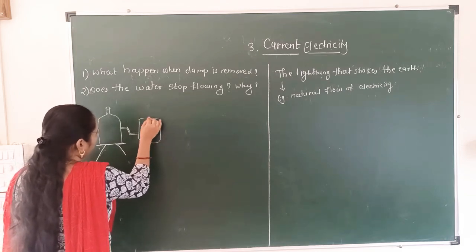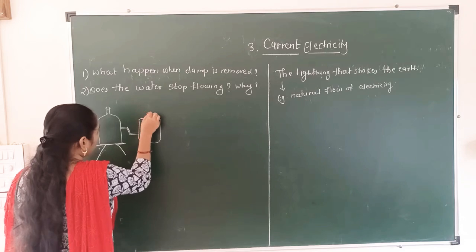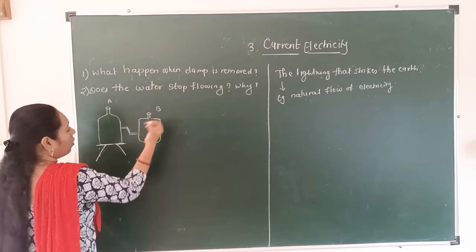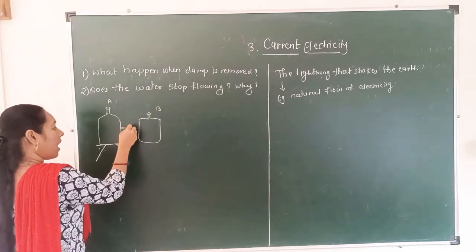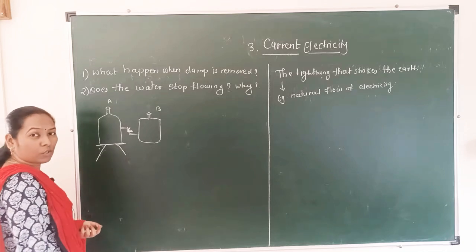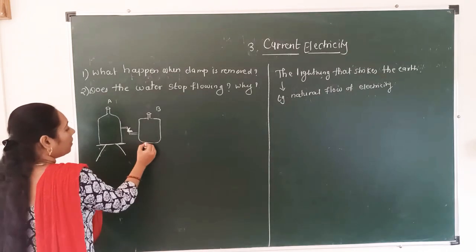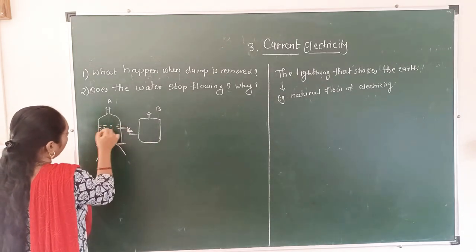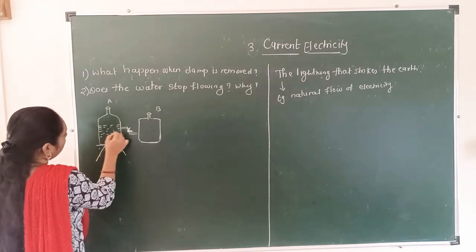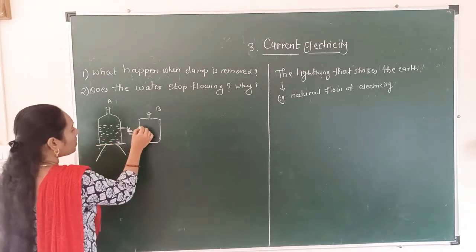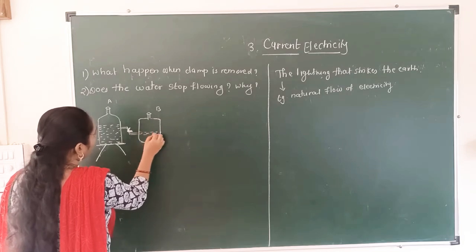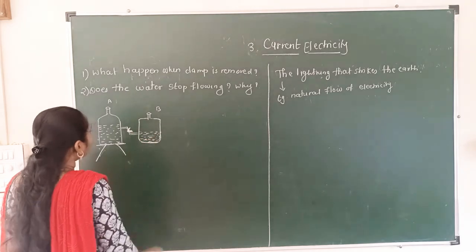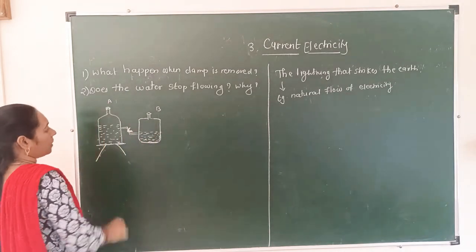We are going to name the bottles. This bottle is bottle A and this bottle is bottle B. In between these 2 bottles there is a rubber cork, which you can also call a clamp. Both bottles contain water. Based on the level of water in these 2 bottles, you have some questions and a small experiment. What is the experiment?